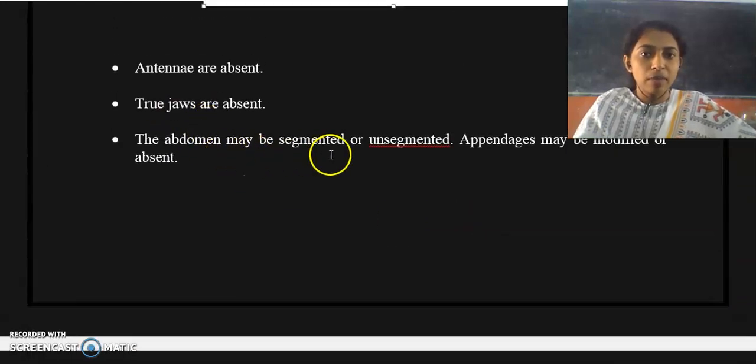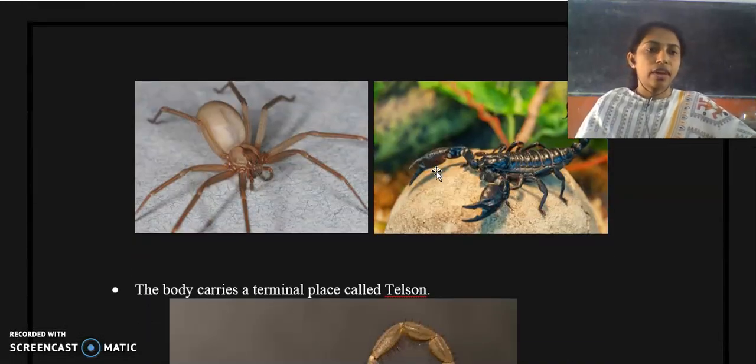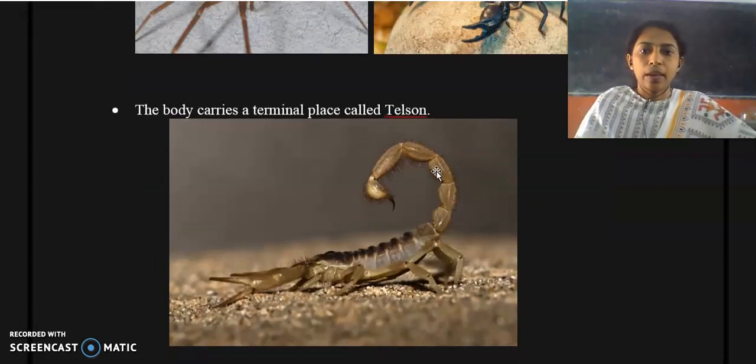The abdomen may be segmented or unsegmented, and it depends upon the species. And appendages may be modified or absent. In some members of arachnids, appendages are modified, while in some other organisms appendages are absent also. And the body carries a terminal plate called the telson.